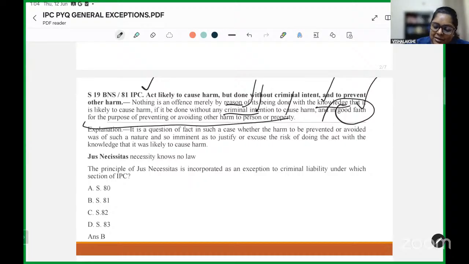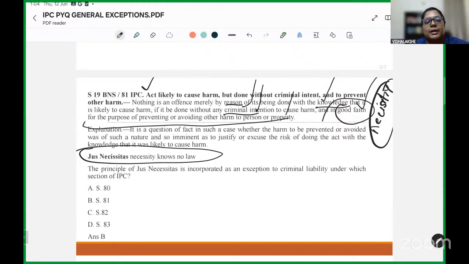So this is considered a situation where you don't have an option. It's a necessity, right? And this is based on the Latin maxim jus necessitas, which means necessity knows no law.